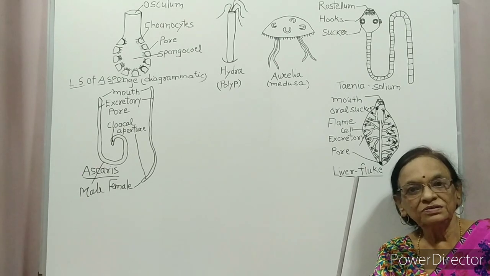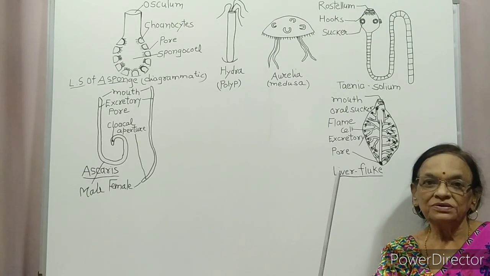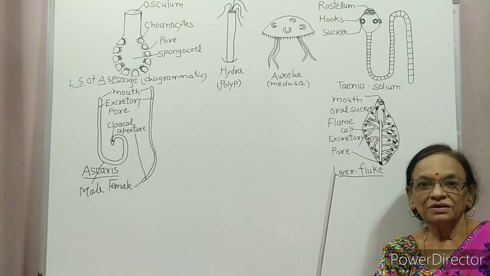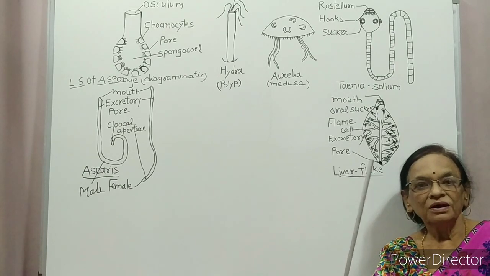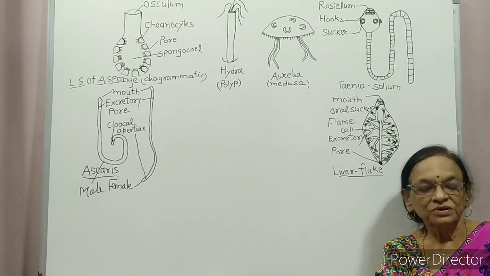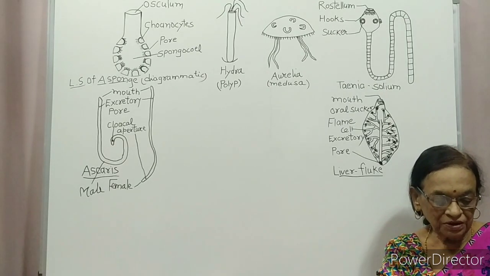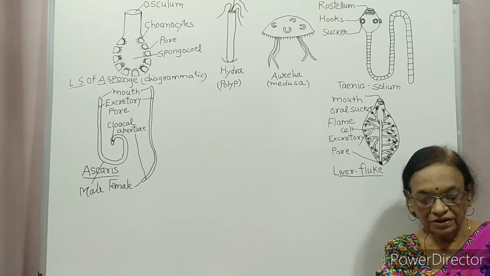Fertilization is external and development is indirect. Indirect means the egg is converted into zygote. Zygote passes into larva, pupa and other developmental stages. That is called indirect development.